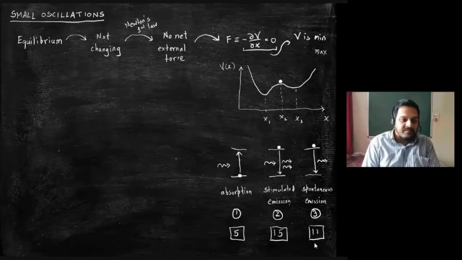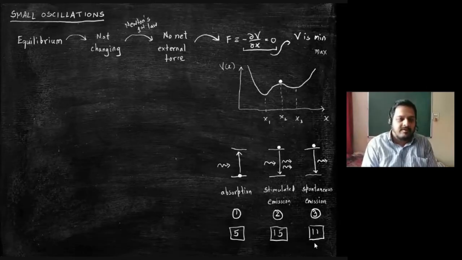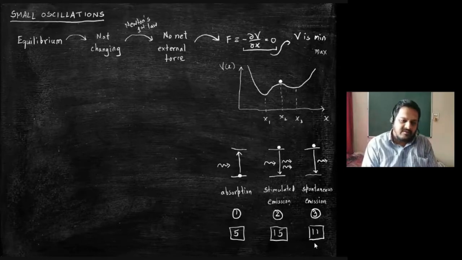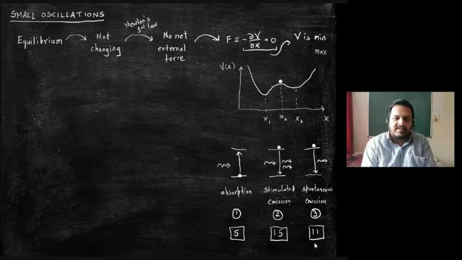Why do you think absorption is odd man out? What is the reason you felt that way? Anyone who answered option 1? Okay, very nice. So absorption is the odd man out because there is no emission.